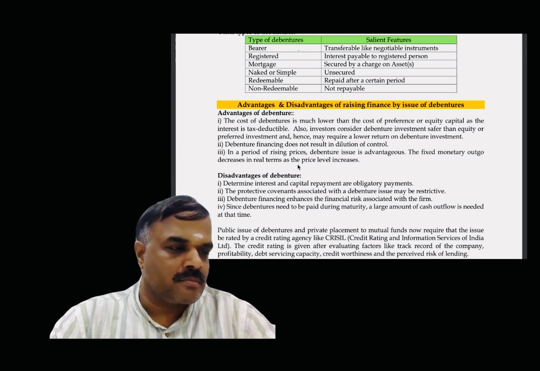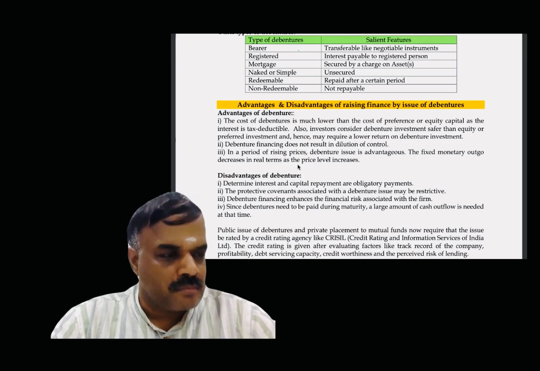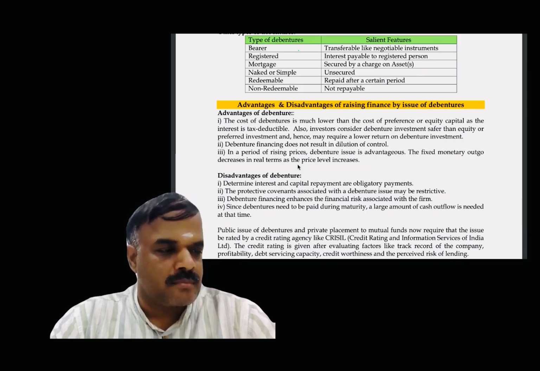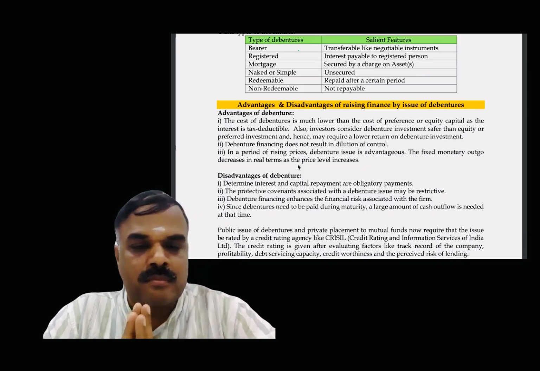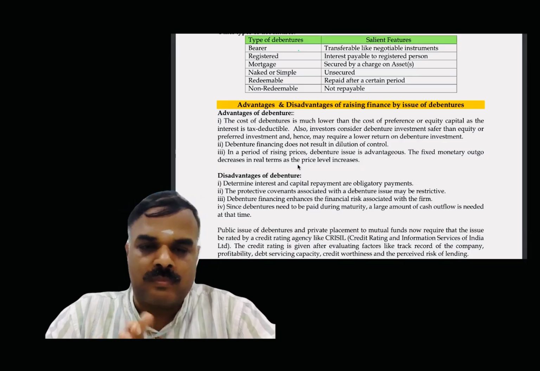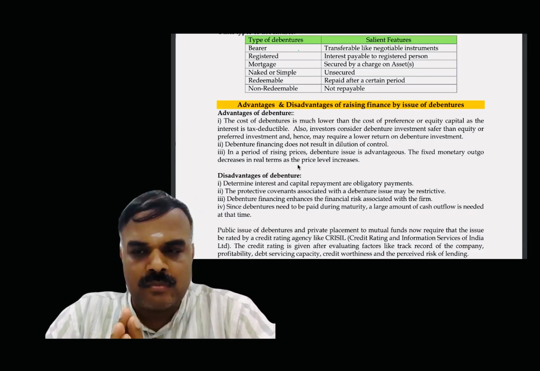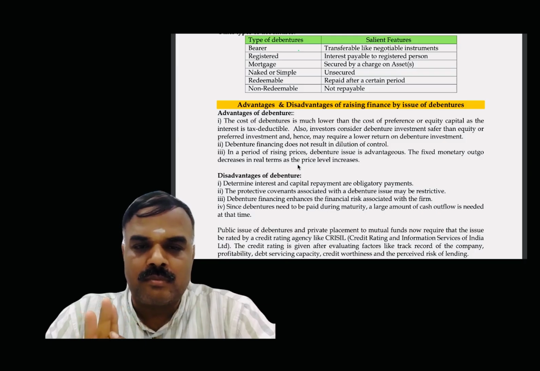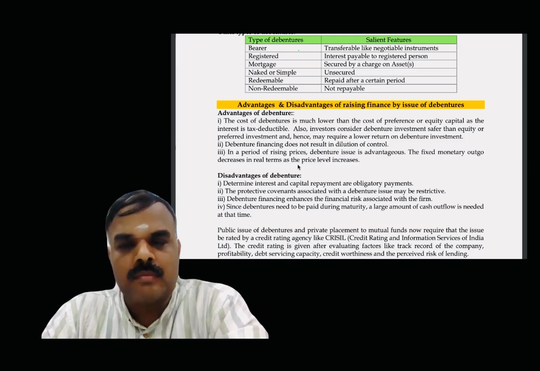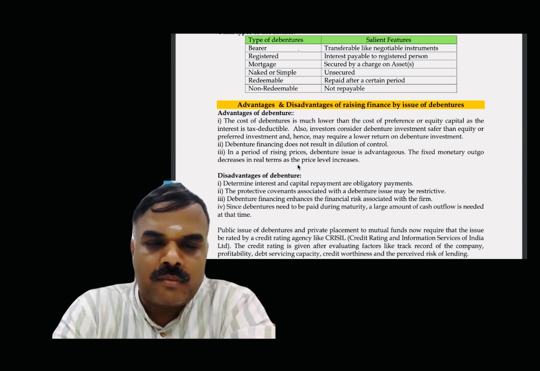The cost of debentures is much lower than the cost of preference or equity capital, as the interest is tax deductible. Also, investors consider debenture investment safer than equity or preferred investment, and hence may require a lower return on debenture investment. Debenture financing does not result in dilution of control. In a period of rising prices, debenture issue is advantageous. The fixed monetary outgo decreases in real terms as the price level increases.